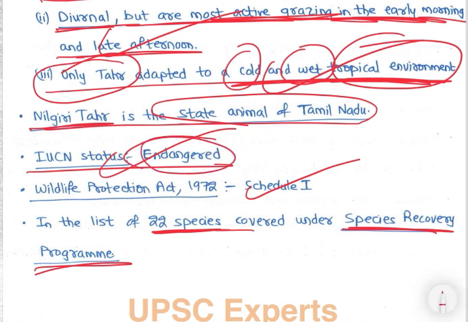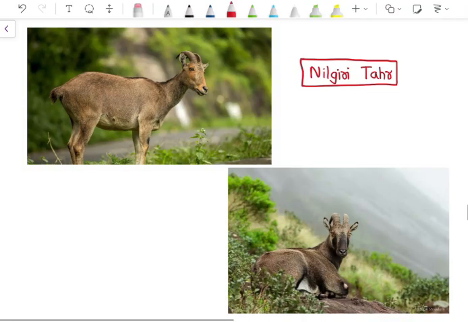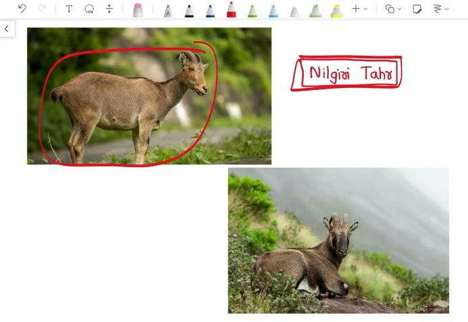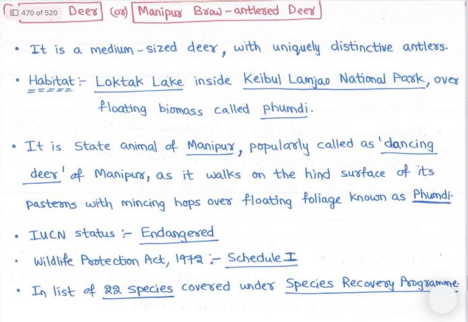Let's look at the image. You will get more clarity. See, this is Nilgiri tar. Nilgiri tar, right? Nilgiris, right? Mostly habitat is endemic to Western Ghats. Western Ghats के अलावा कहीं नहीं मिलता है, right? So that is Nilgiri tar. Next is the Shanghai deer or Manipur brow antlered deer, right?